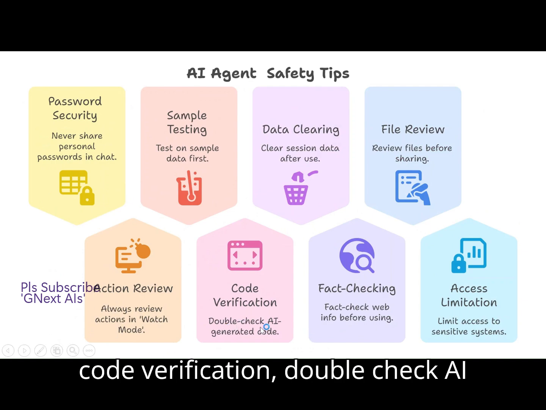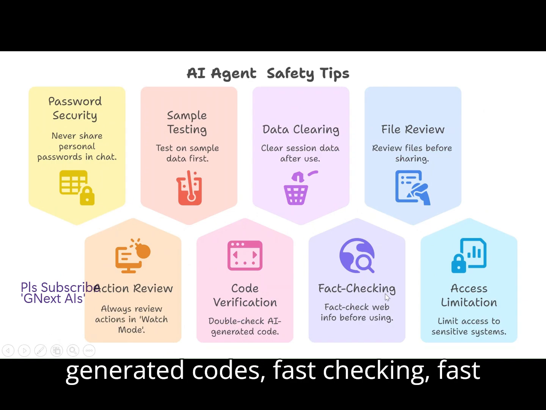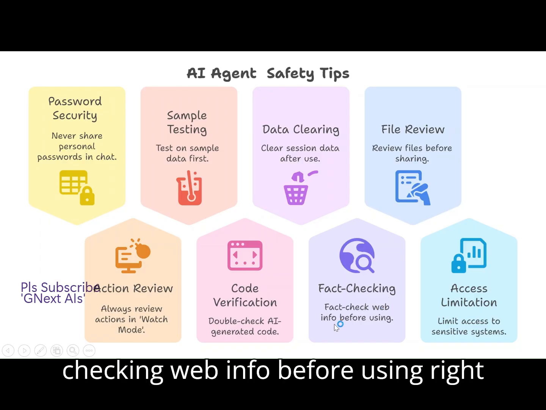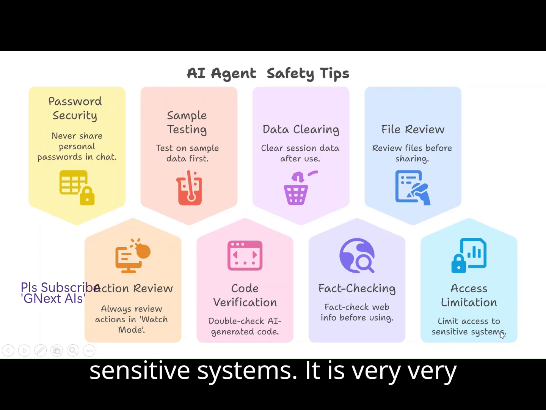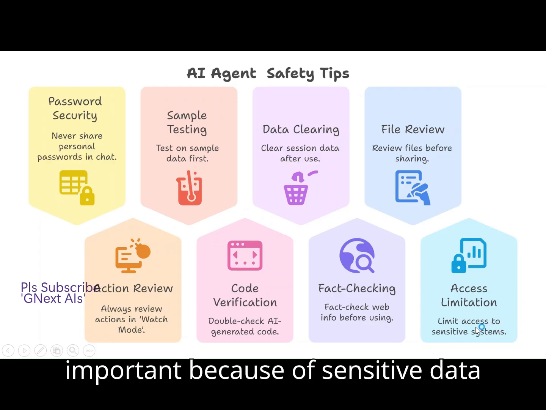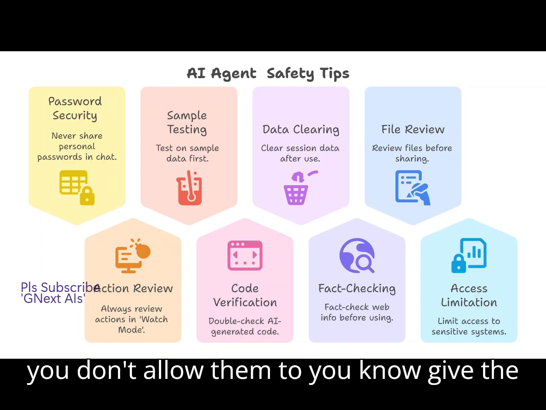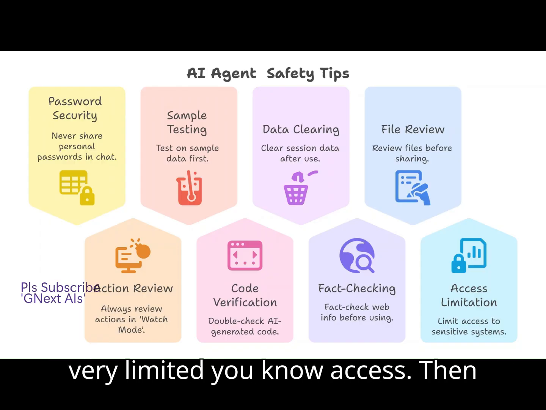Then code verification: double check AI-generated code, and fact-check web info before using it, right? Access limitation: limit access to sensitive systems. It is very, very important, because of sensitive data, you don't allow them access; give only very limited access.